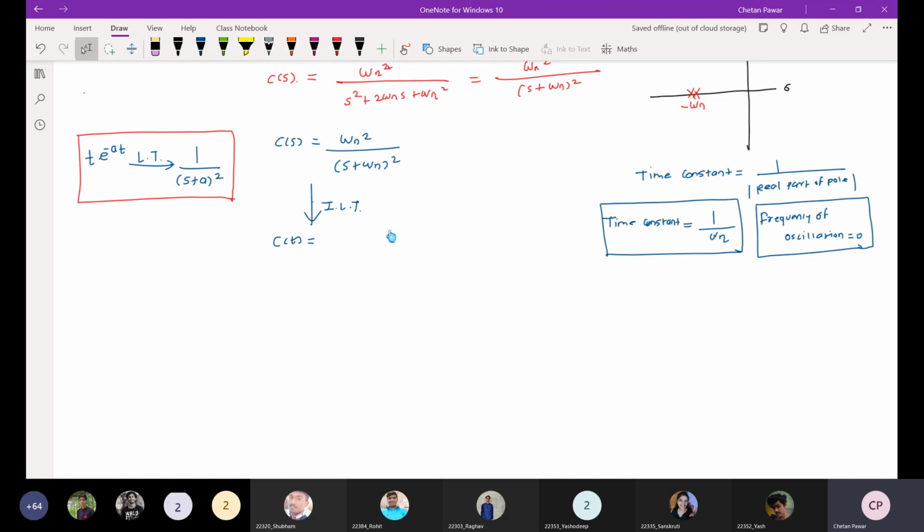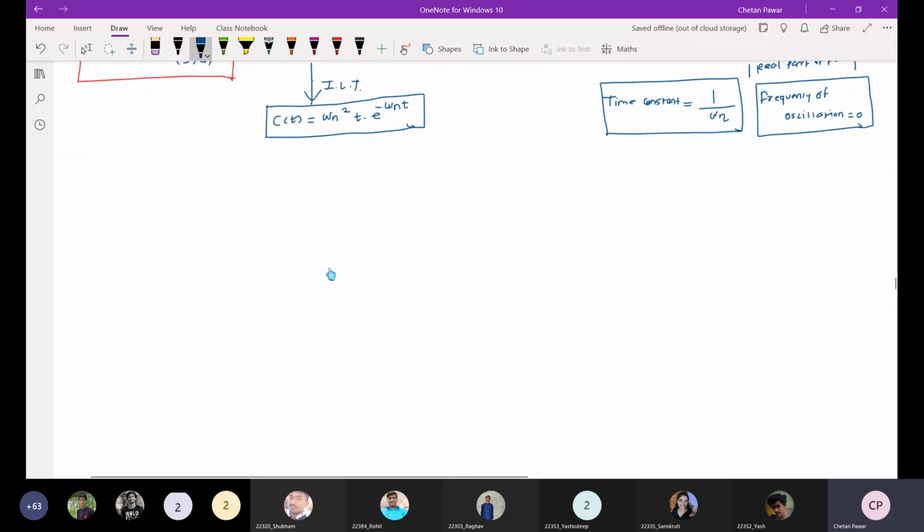Omega n square, into t into e raised to minus omega n t. Using this identity, we get t into e raised to minus omega n t. So you can solve this by using partial fraction also, no issue.